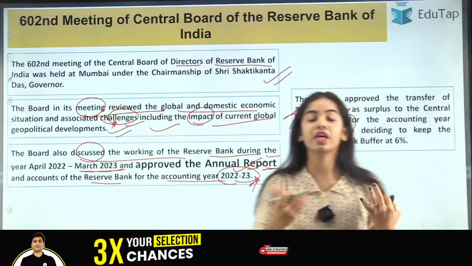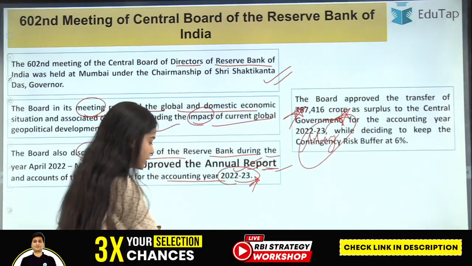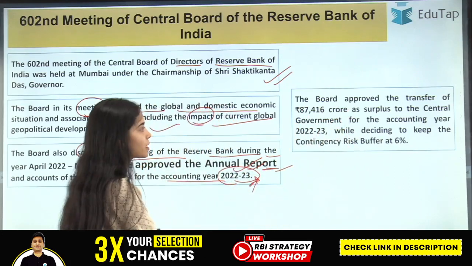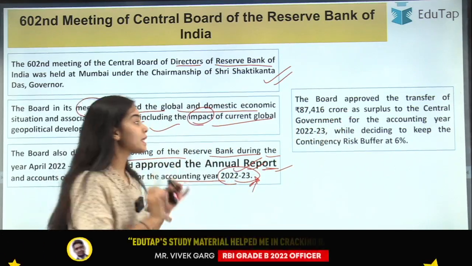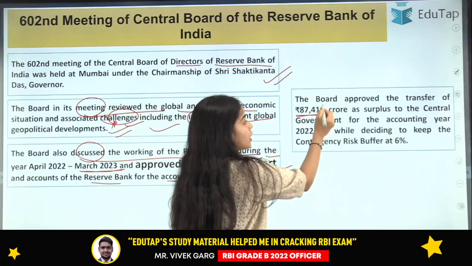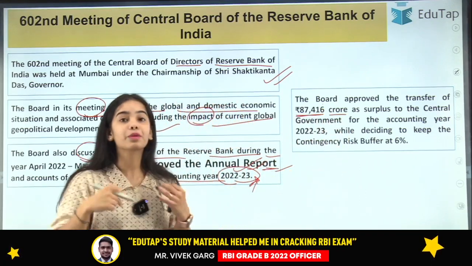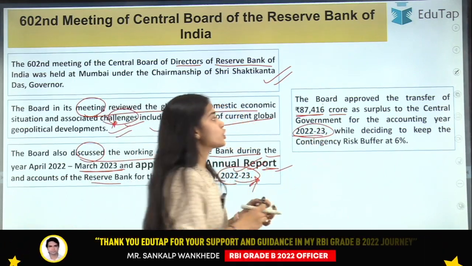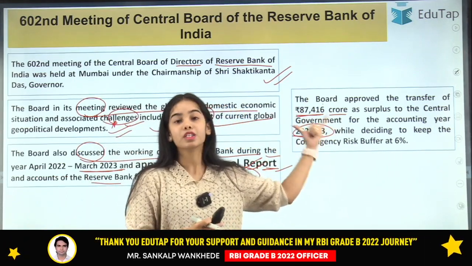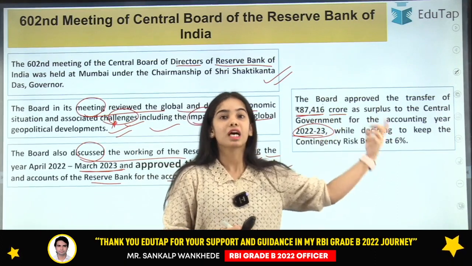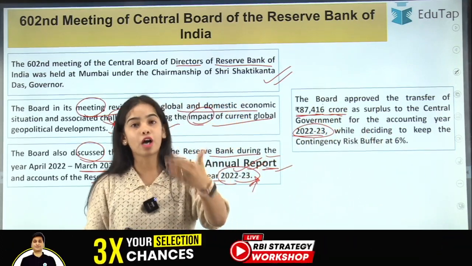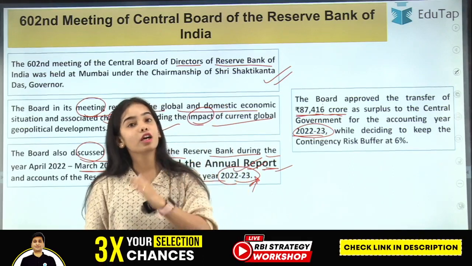Now the decision that we are here to discuss is regarding the surplus. So the central board has approved the transfer of rupees 87,416 crore as surplus to the central government for the accounting year 2022-23. So this much transfer the RBI is going to do to the government's account, and this is the surplus that the RBI is going to give to the government of India, because the RBI is under the government of India.